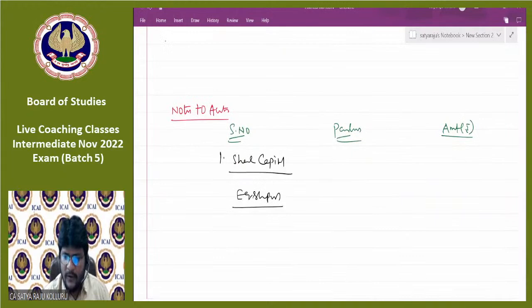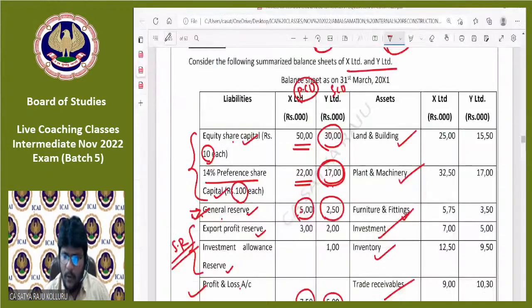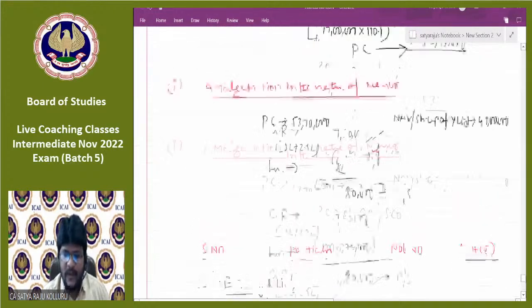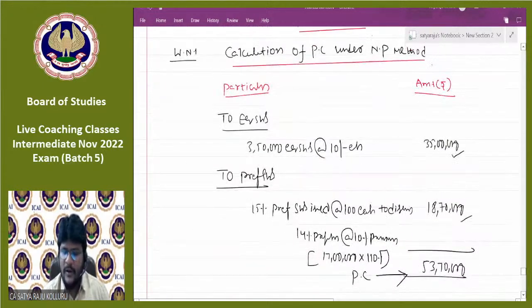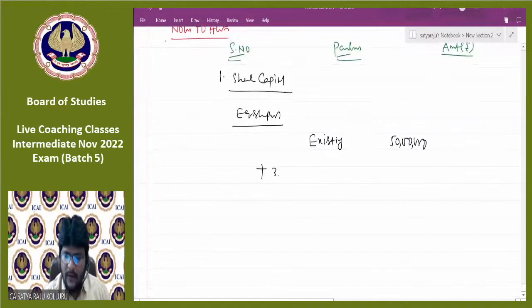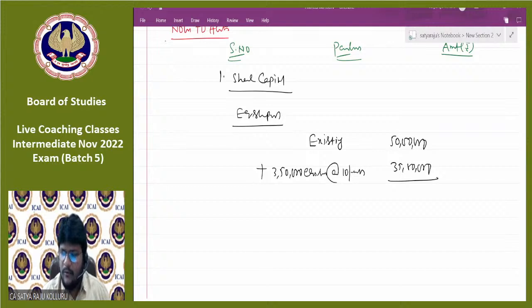First you can start with existing equity share capital. How much, guys? 50 lakhs. Plus now we are issuing as PC. Issuing as PC how many shares? 3,50,000 equity shares at the rate of 10 rupees each means 35 lakhs. So the total equity share capital was 85 lakhs after issue.